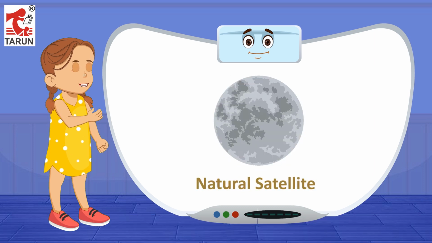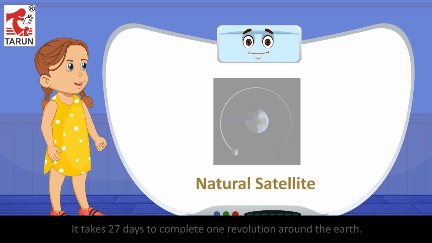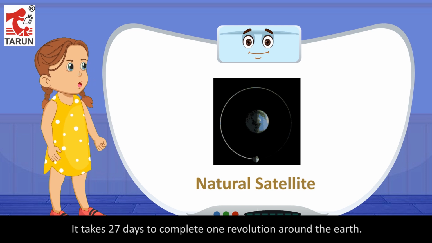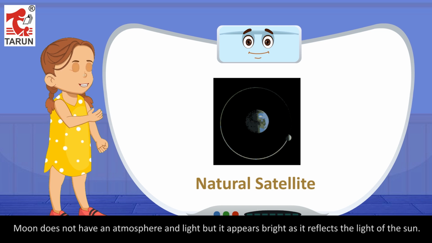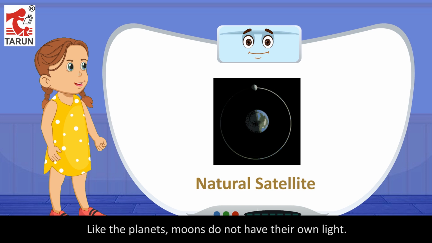Natural satellite. Moon is the natural satellite of Earth. It takes 27 days to complete one revolution around the Earth. Moon does not have an atmosphere and light, but it appears bright as it reflects the light of the sun. Like the planets, moons do not have their own light.